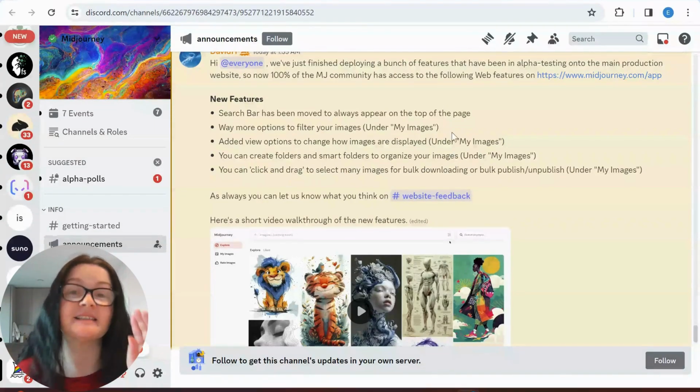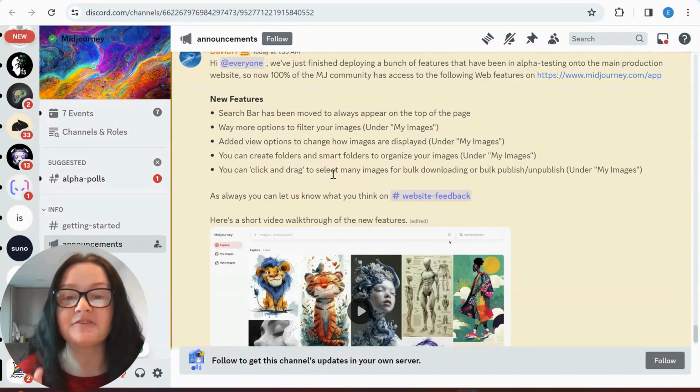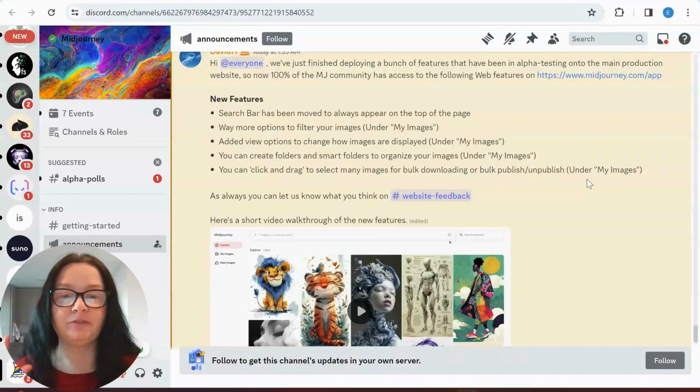Again, guys, this is the feature I was talking about that alpha users have had access to for weeks now, and I have tutorials on how to do this already. And also this last bit, you can click and drag to select many images for bulk downloading or bulk unpublish under My Images. Again, I have a tutorial on this already since last week. So now all the features that I've done tutorials on last week are now available for everyone. So it's really worth looking at them.